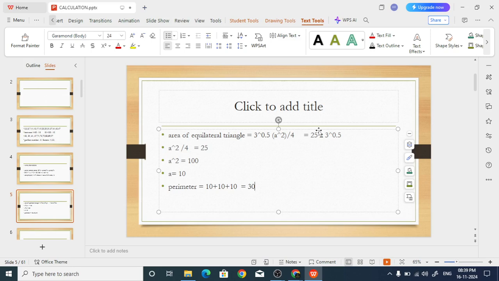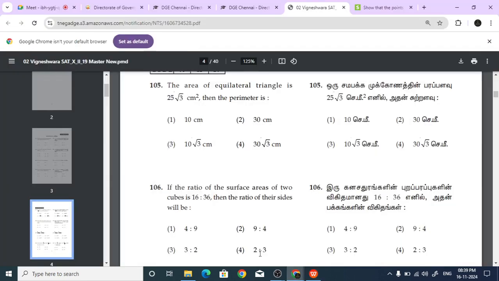The formula is root 3 by 4 into a square is the area of the triangle. Instead of root 3, I am writing 3 to the power 0.5, because in this PPT you cannot write root 3. Root 3 by 4 a square equals 25 into root 3. So root 3 cancels, a square divided by 4 equals 25, so a square equals 100, a equals 10. Perimeter equals 3a, 3 sides, that is 30. Let's see whether the answer is there. Yes, 30 is there. Okay, good.